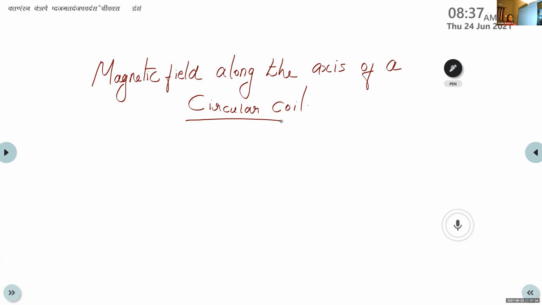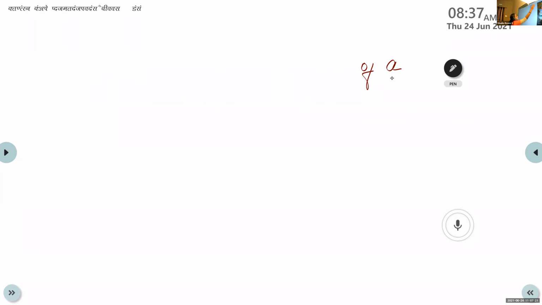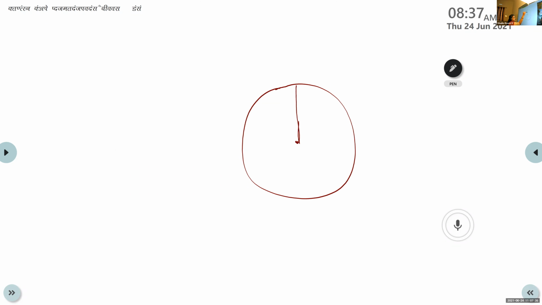Okay. So in order to explain the magnetic field along the axis of a circular coil, first of all, we consider a circular coil of radius R, capital R. Once again, I will draw this. Consider a circular coil of radius capital R.